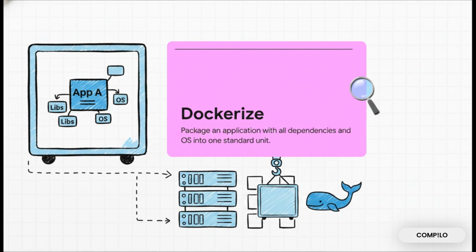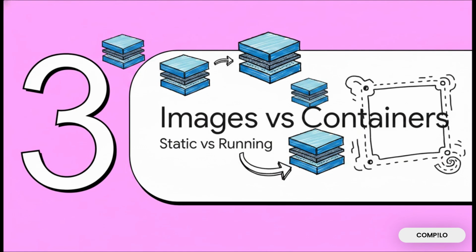All you need is a server that has Docker installed on it to act as your universal crane. Docker just picks up your container and runs it perfectly, completely walled off and isolated from everything else on that machine. Moving right along to section 3, images versus containers, static versus running.